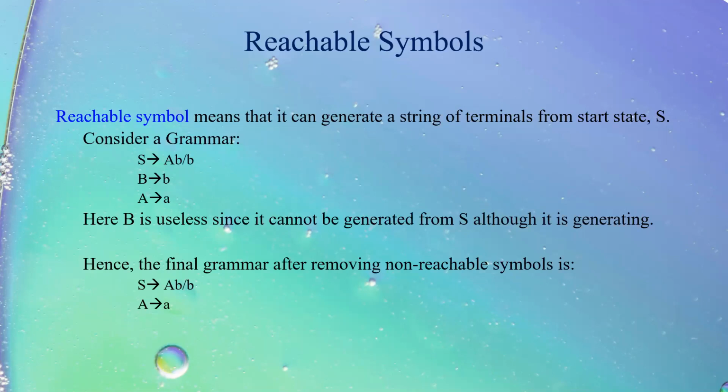Because it is not being generated from S. If I start deriving some string from S, B will never come in that because we have either capital A or small b corresponding to S. So here B is useless since it cannot be reached from S, although it is generating. Hence the final grammar after removing non-reachable symbols is S tends to capital A, or small b, A tends to A.